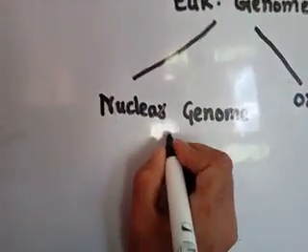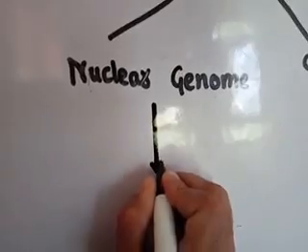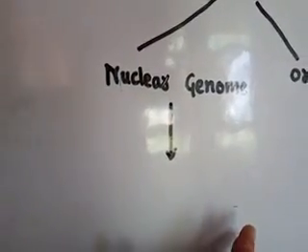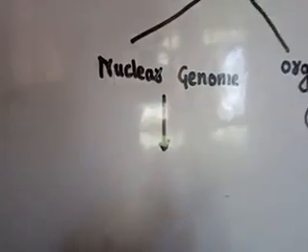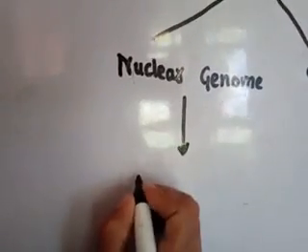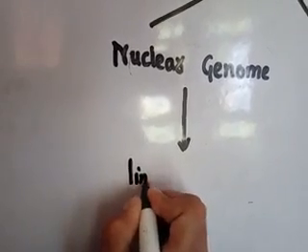Okay, now the nuclear genome consists of linear double-stranded DNA.